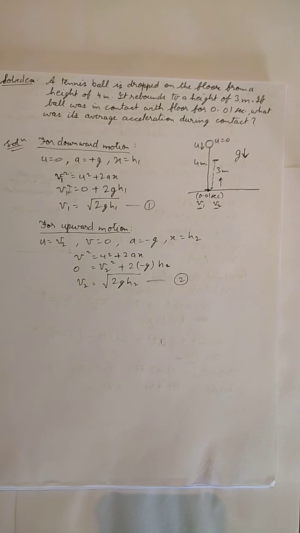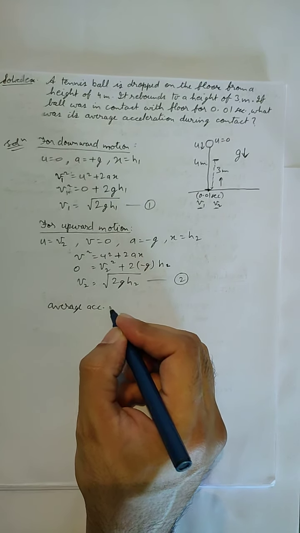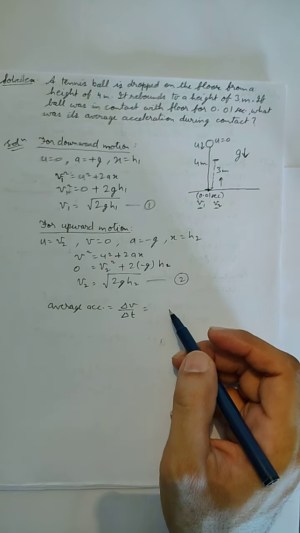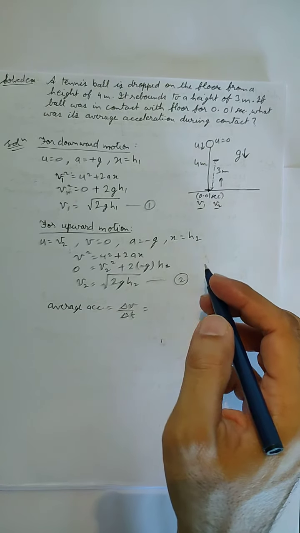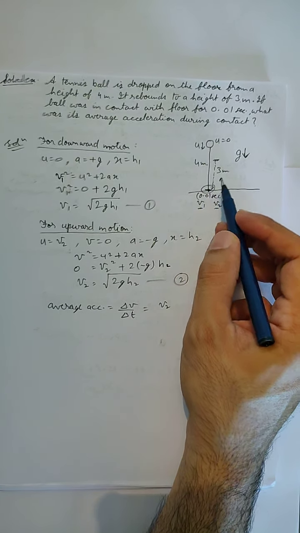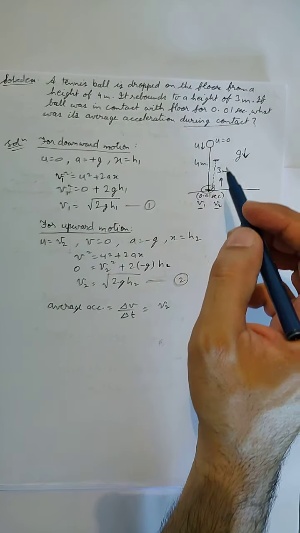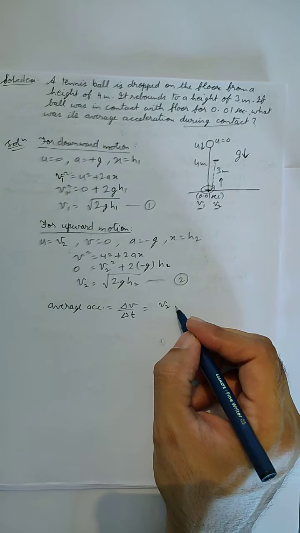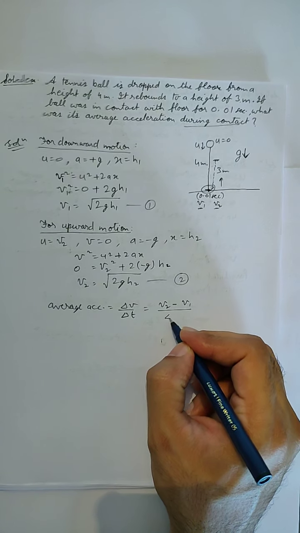So if we have to find the average acceleration, then we know that it is given by delta v upon delta t, where delta v is the change in velocity, that is the final velocity minus initial velocity. We are only concerned about this point. The question is asking for during contact. We are not concerned about what is happening before and after it. At this particular point, the final velocity is v2 and the initial velocity is v1. So delta v will be equal to v2 minus v1, and the acceleration is v2 minus v1 upon delta t.